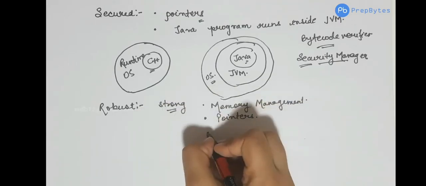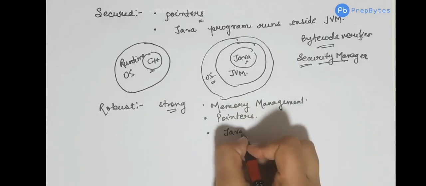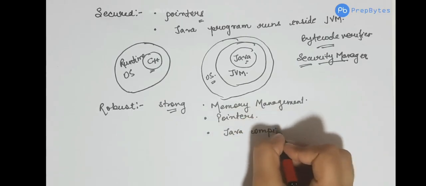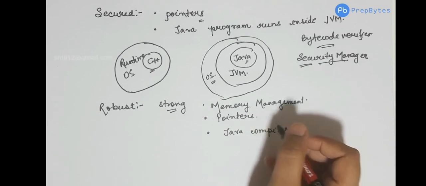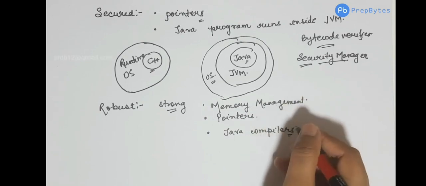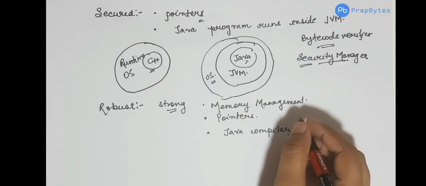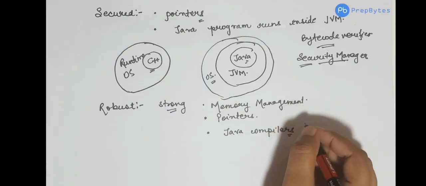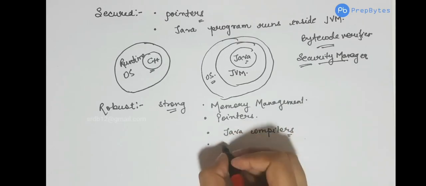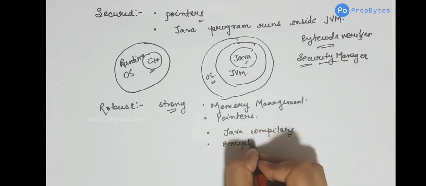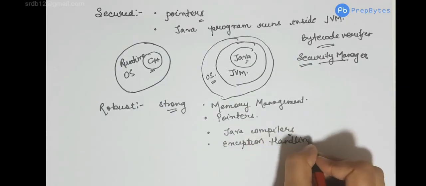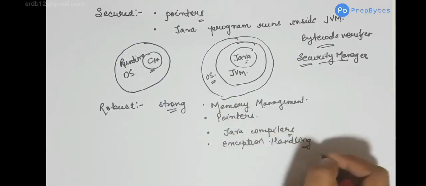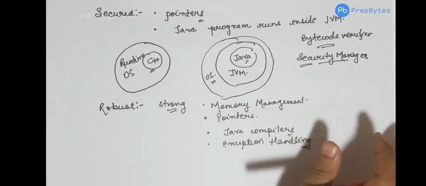Next, Java compilers are comparatively better compared to other languages, because many of the errors that are detected by other languages during runtime are detected by the Java compiler during compile time only. So next we have the exception handling mechanism in Java, which makes it a strong language. We will talk about exception handling in detail.